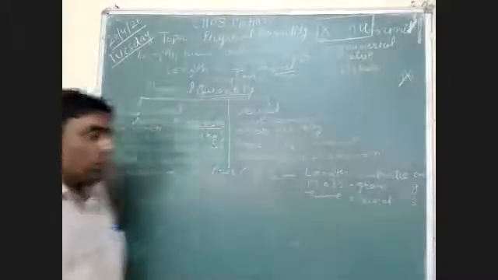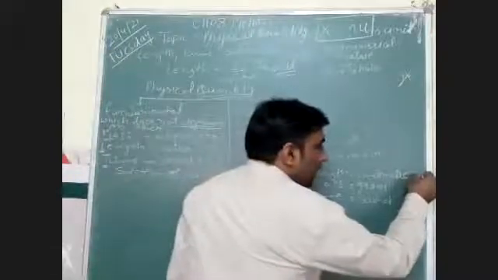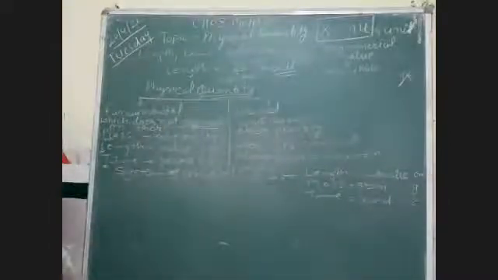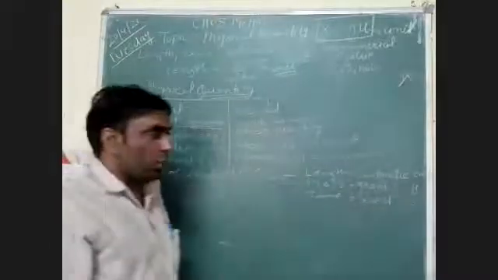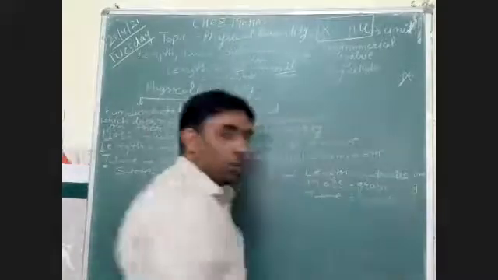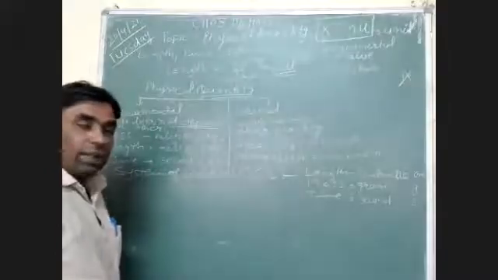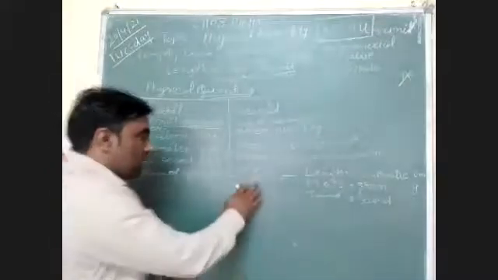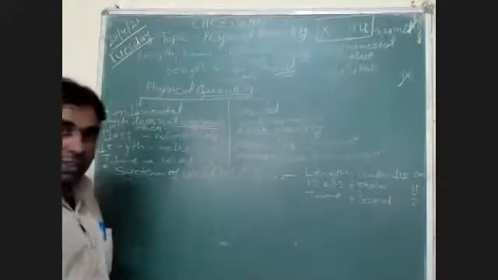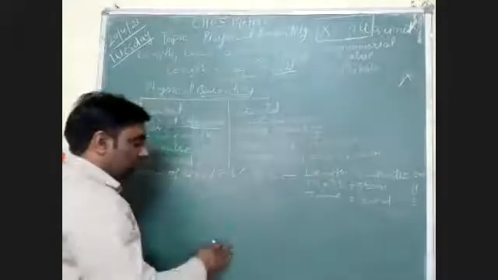For centimeter, we take two alphabets, small c and small m. So this system of units is known as the CGS system of units.